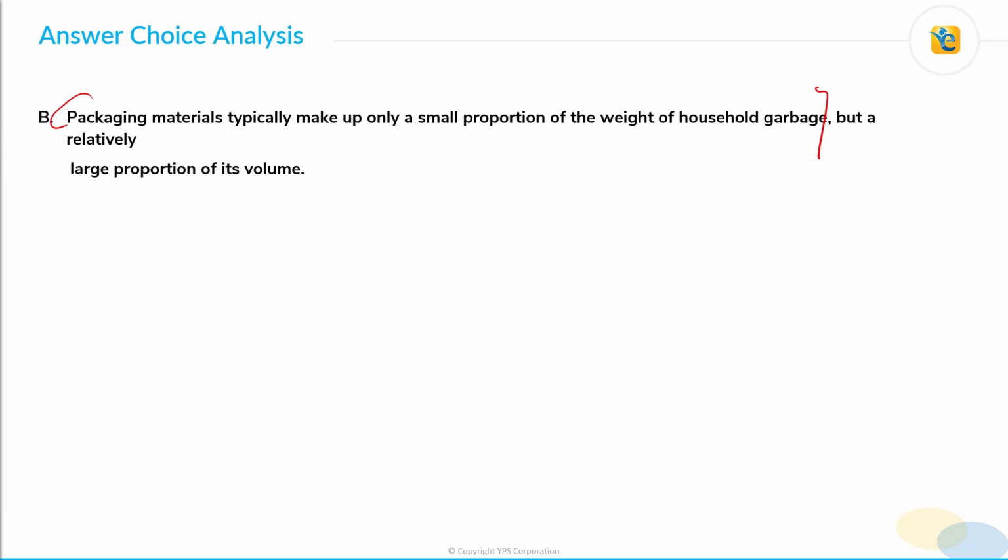So in terms of weight, this choice is saying that packaging materials constitute a small portion. So maybe in, let's say, 10 kg of household garbage, only 2 kgs, that is 20%, will be packaging material, and the remaining 8 kgs, that is 80%, will be other waste. Alright, but a relatively large proportion of its volume. So here the choice is saying that even though the weight may be less, the volume occupied by packaging material will be relatively higher.